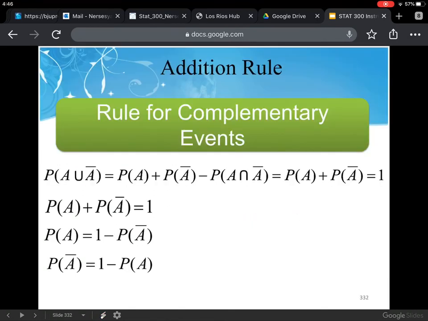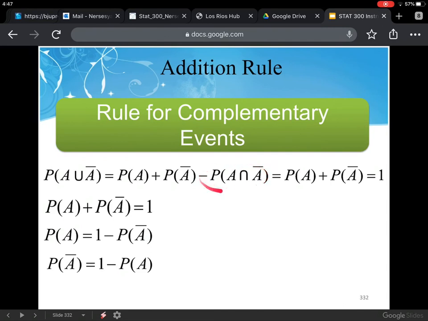Okay, there's a rule for complementary events. If you think about it, A and its complement together equal the entire space, so the probability of getting A or its complement is going to be equal to 1. Note that the probability of A union B, because they're mutually exclusive, there's no overlapping between A and not A, is probability of A plus probability of A complement minus their intersection.